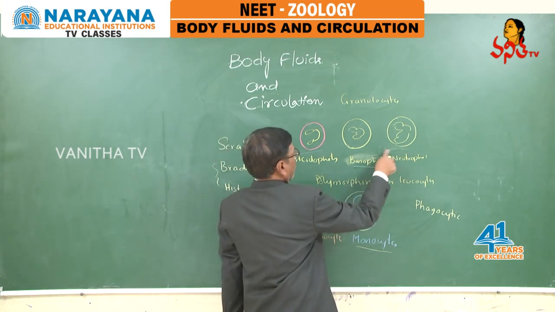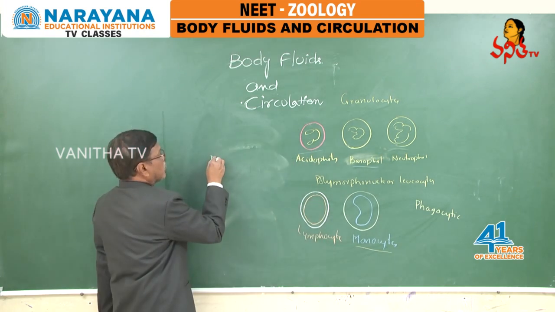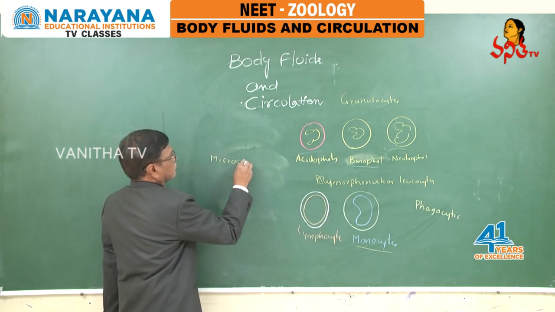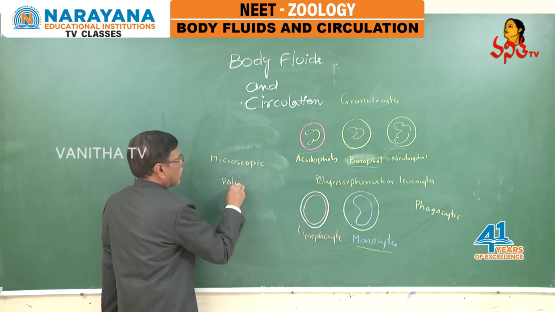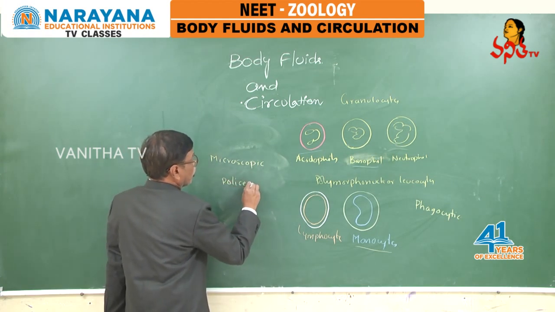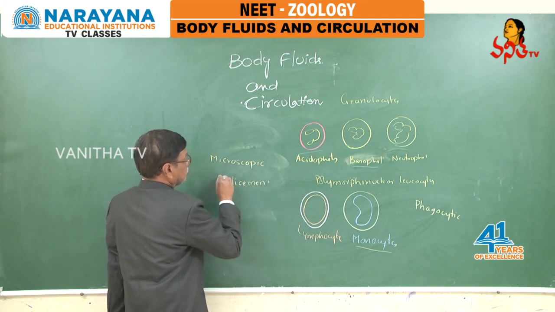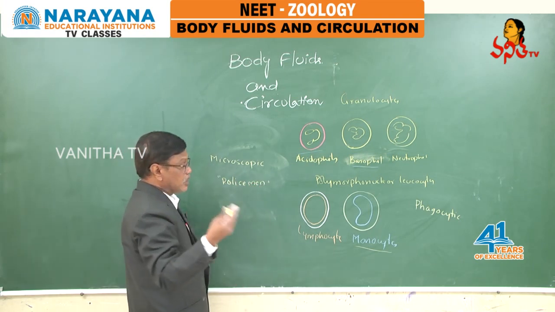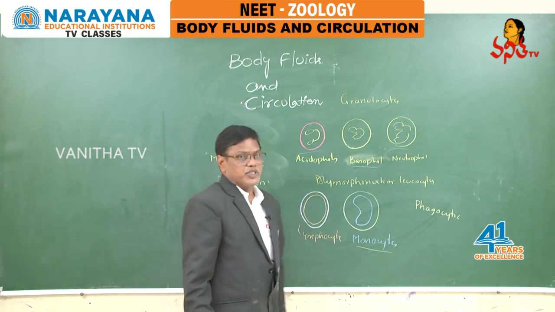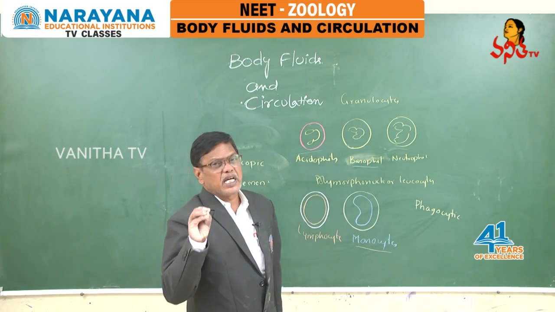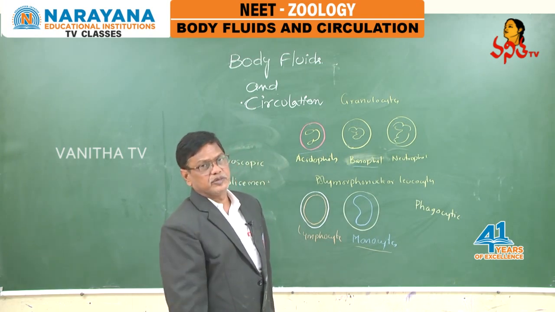Neutrophils are commonly called microscopic policemen of the body, because they fight against infection. And monocytes are commonly called what? Internal scavengers.